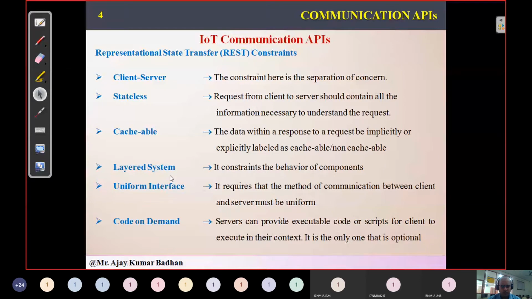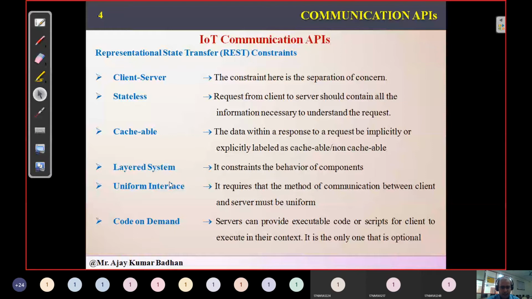A simple example is our education structure. We have a principal sir, HOD sir, class teachers, followed by class representatives. Class representatives can make use of the students within the class, but they cannot control the class teacher. The class teacher can control the class representative as well as the students in the class, but cannot control the HOD sir. The HOD can control the class teacher, the class representatives, and the members of the class, but cannot directly control the principal. Same way the principal can control. Okay, I think you might have understood. That is what we call a layered system.